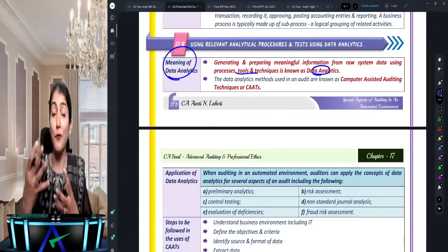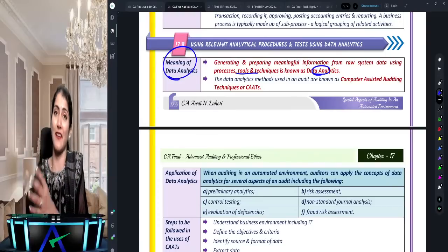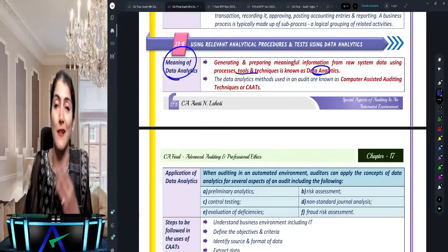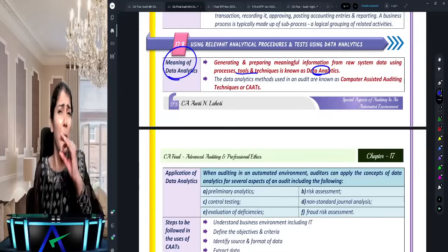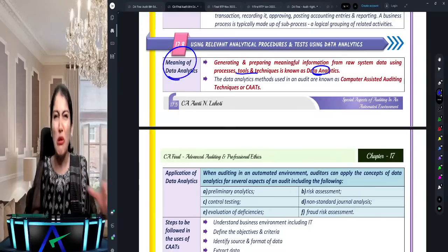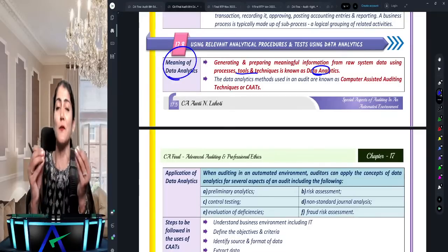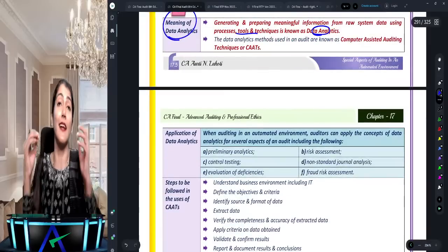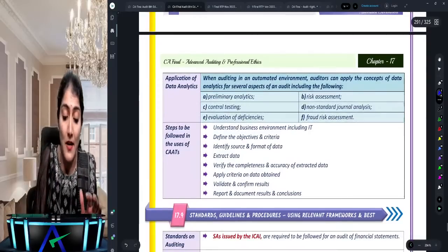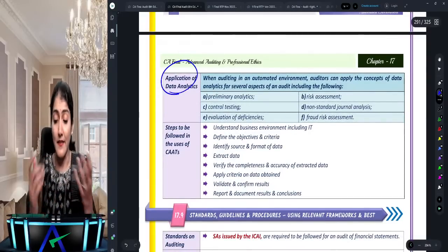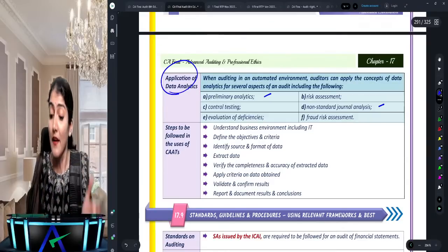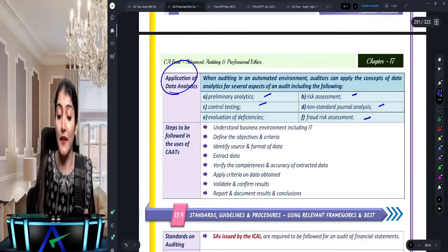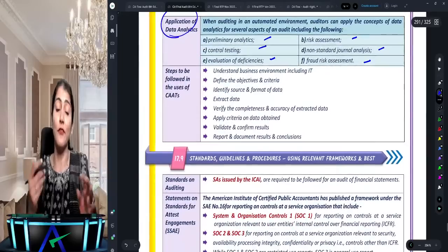So like if I put a filter in Excel, that's data analytics. Where in an audit can you make use of data analytics? Preliminary analysis, non-standard journal entry analysis, risk assessment, fraud risk assessment, control testing and evaluation of deficiencies.